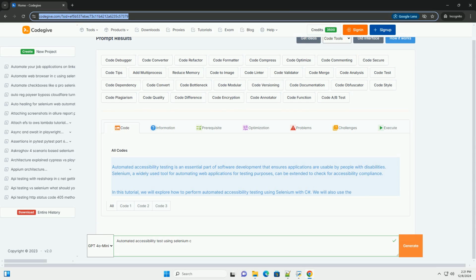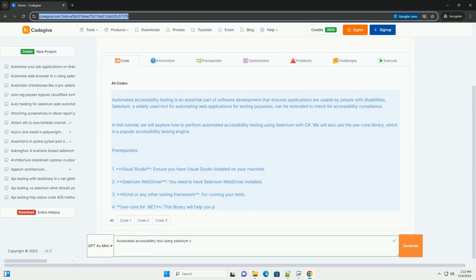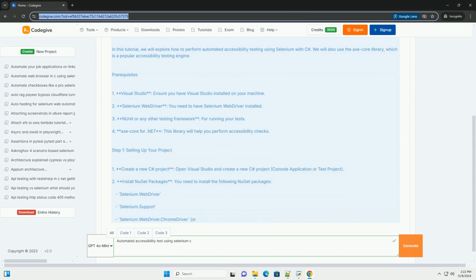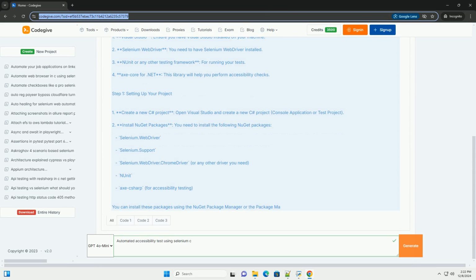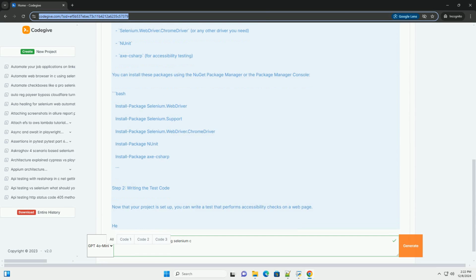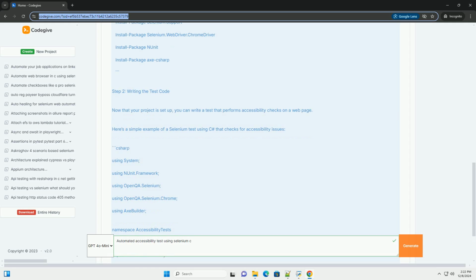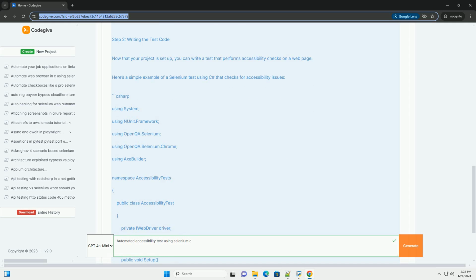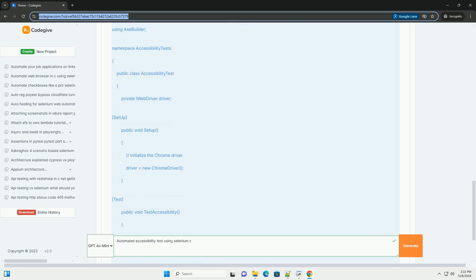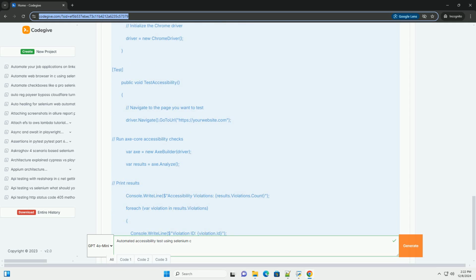Automated accessibility testing is an essential part of software development that ensures applications are usable by people with disabilities. Selenium, a widely used tool for automating web applications for testing purposes, can be extended to check for accessibility compliance. In this tutorial, we will explore how to perform automated accessibility testing using Selenium with C#. We will also use the AxeCore library, which is a popular accessibility testing engine.